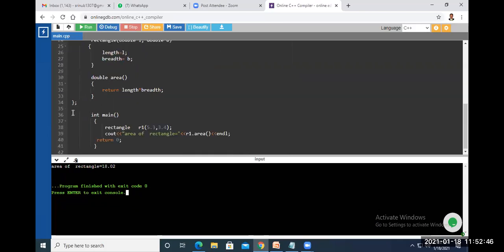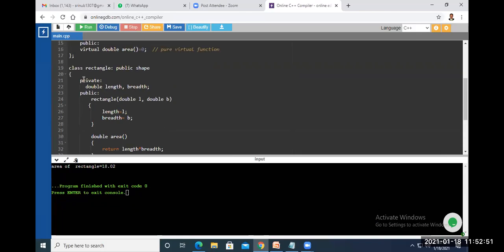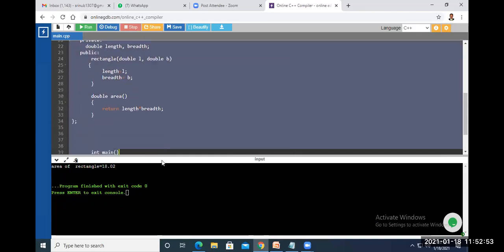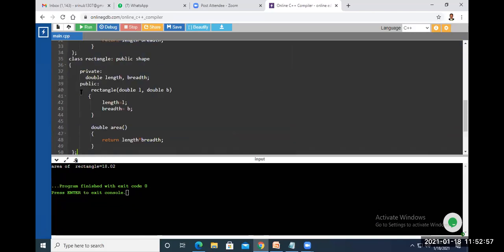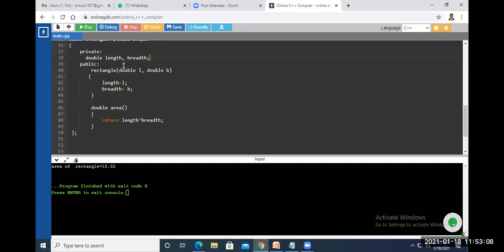Rectangle. Likewise, suppose you want to create a class, Control C, you can create Triangle here. So you can create Triangle.